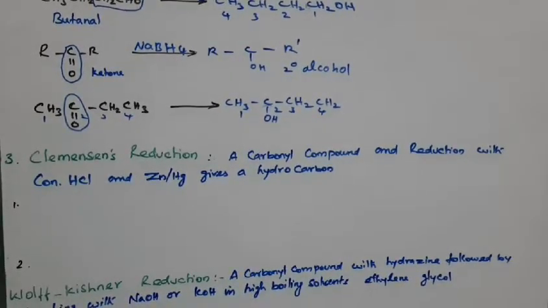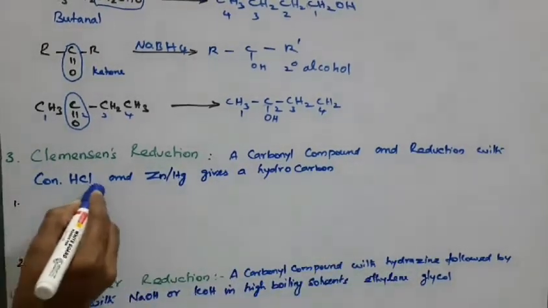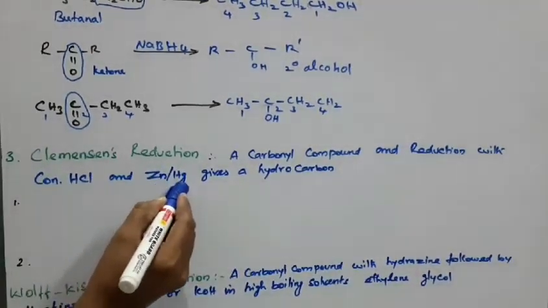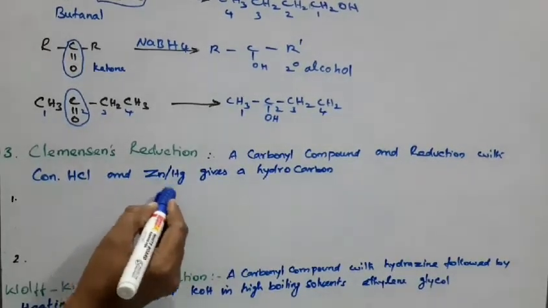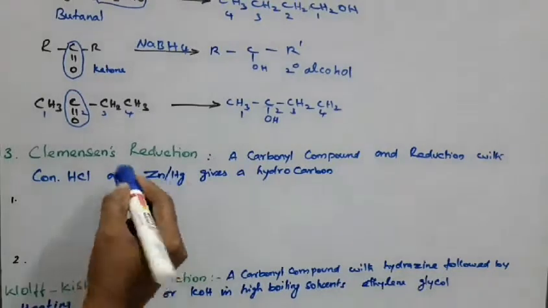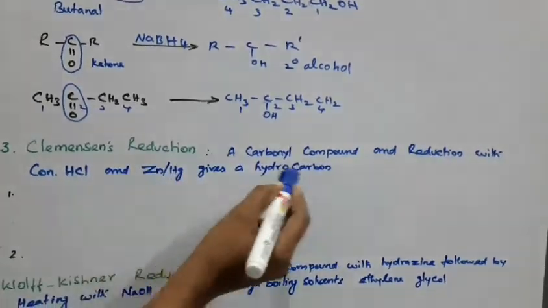For example, a carbonyl compound is reduced with concentrated HCl and Zn-Hg, zinc amalgam. Any metal with mercury is an amalgam, so mercury means amalgam. It gives a hydrocarbon.